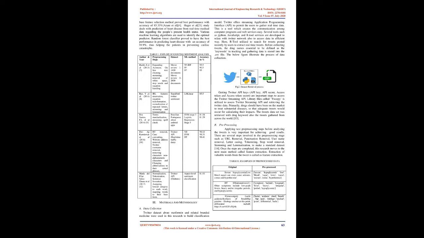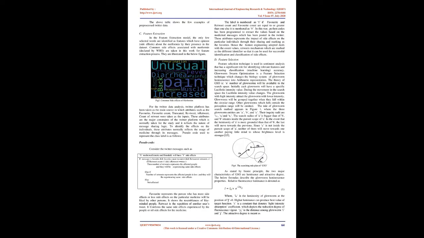For the Twitter data analysis, the Twitter platform has been taken as the main source, in which attributes such as the favorite count, truncated, retweet, is retweet, and count of retweet were taken as the inputs. These attributes are the major constraints of the Twitter platform which is normally taken for the study, and they reflect the nature of message sharing logic. To identify the effects on individuals, these attributes normally reflect the usage of medicine through its messages.